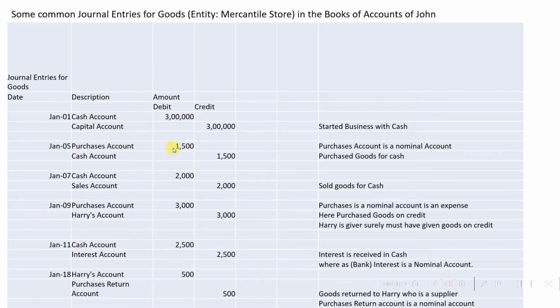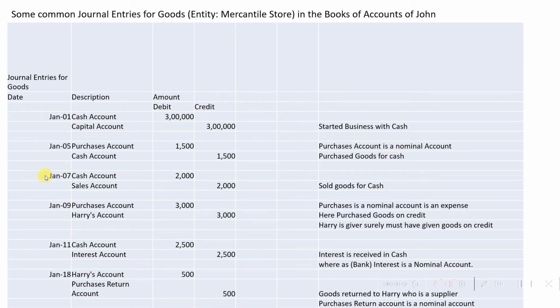And cash account is credited, which means cash, which is a real account, has gone out in the name of purchases to the extent of rupees 1,500, which actually means there is a purchase made by the business, goods purchased for cash.